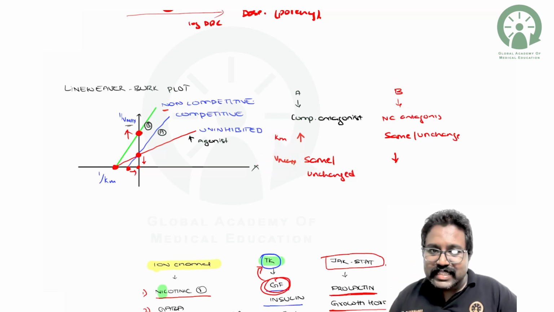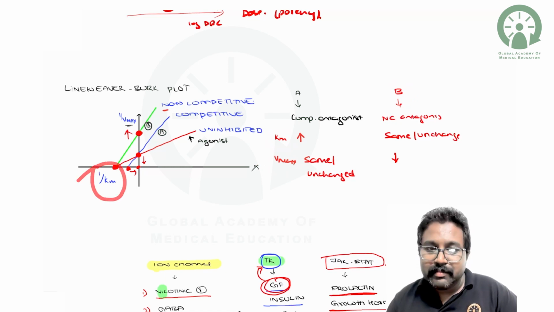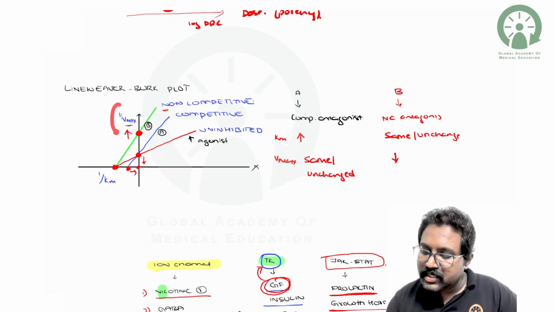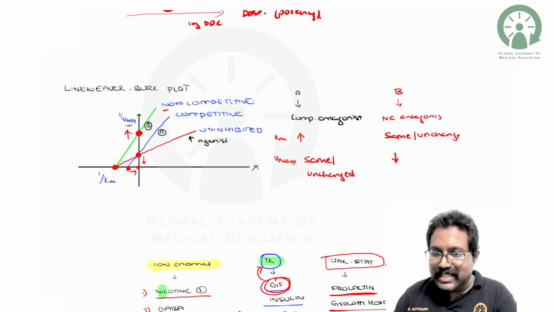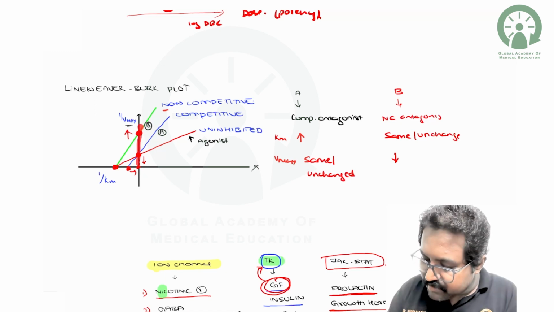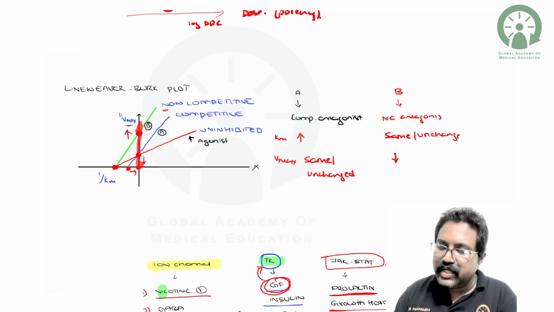Here the x-axis represents 1 by Km and the y-axis represents 1 by Vmax. Let us make a general statement that whichever line is closer to the central area will have an increased effect with respect to its parameter. If it is further away from this central point, that factor will decrease or reduce.